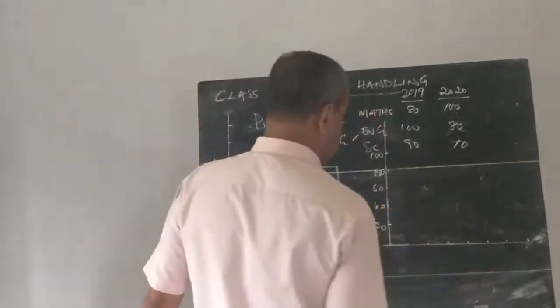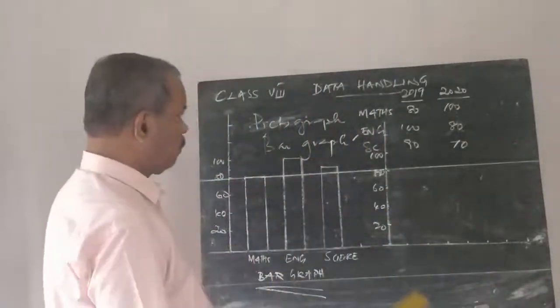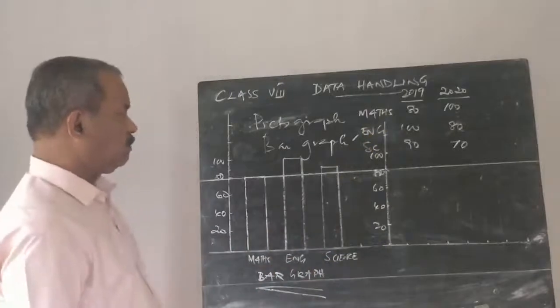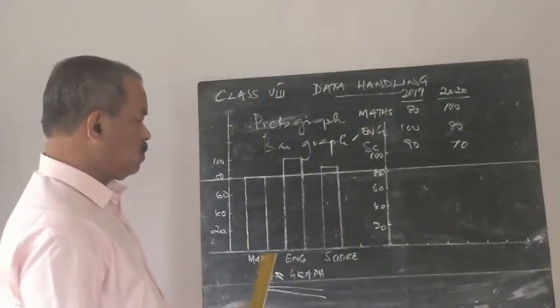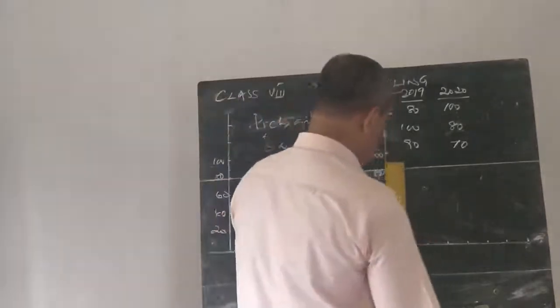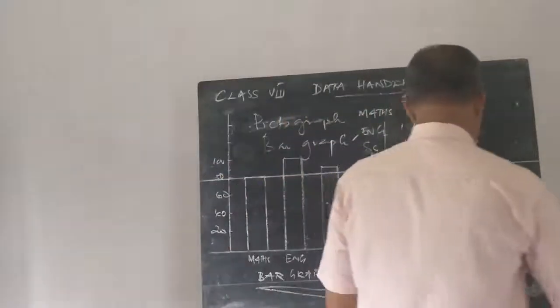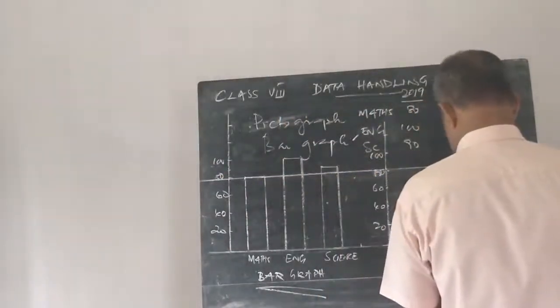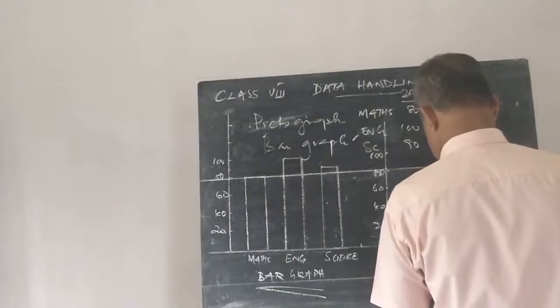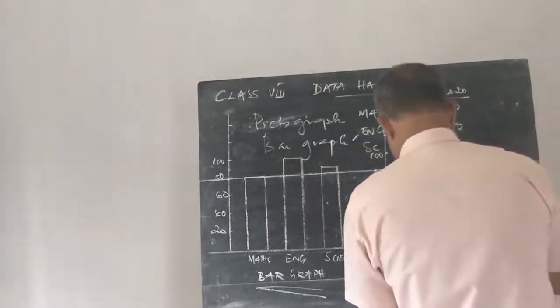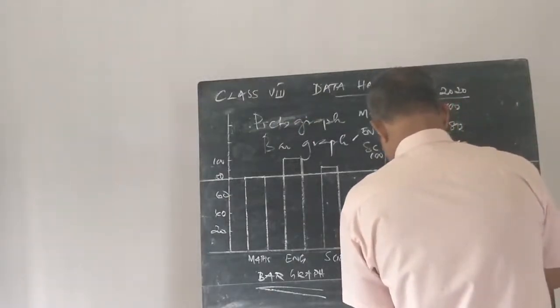Then the subjects. Here we are going to represent this data by a double bar graph. So first we mark the midpoint of each division.